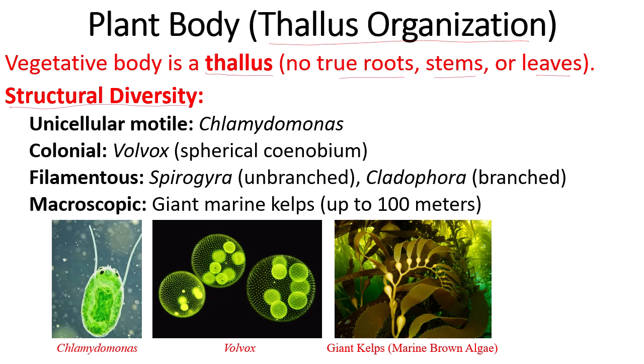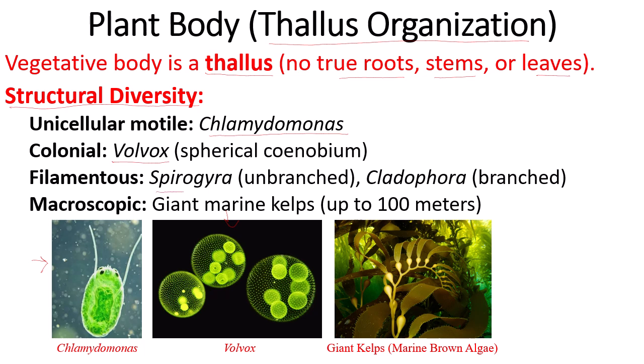Structurally, there is also a huge diversity among algae, where a unicellular motile form can be seen, and the example is Chlamydomonas. Here you can see. Another form is the colonial form, and the example is Volvox. Then there are filamentous algae.